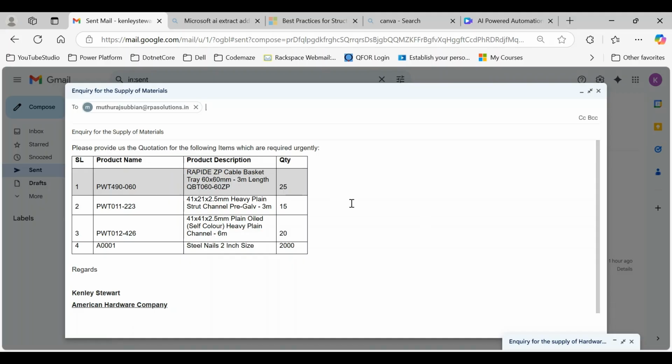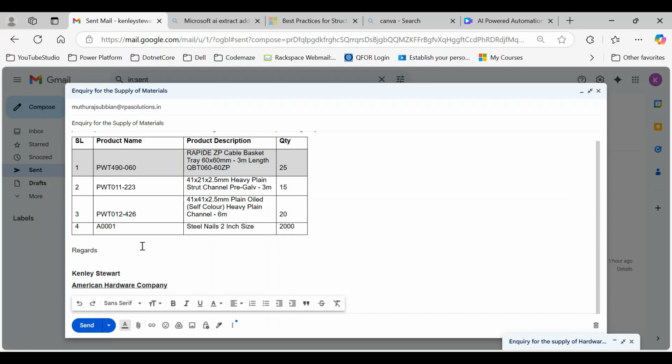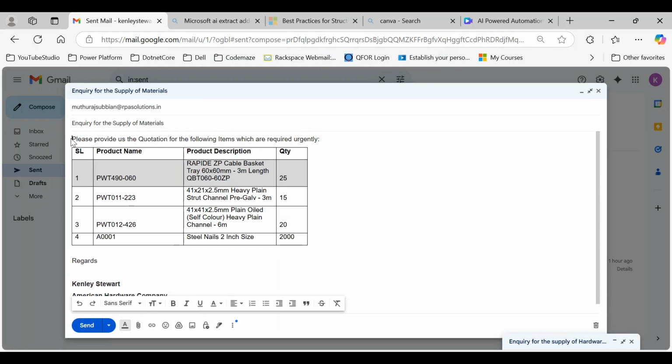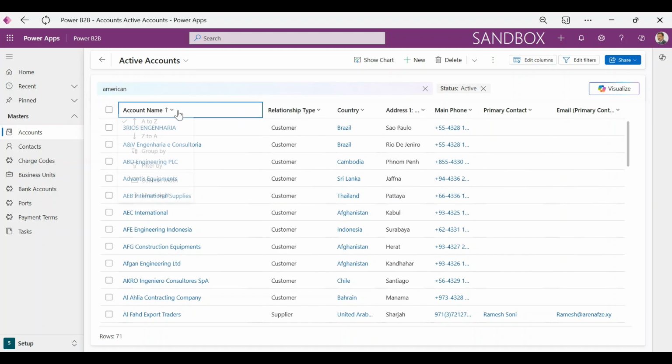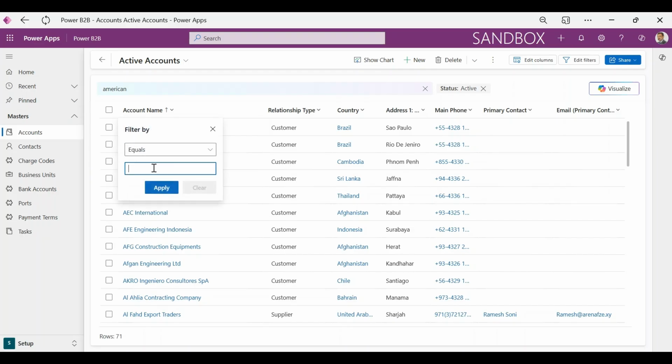He composes his email in a format which is comfortable to him and sends the email to a contact person in your organization. Here we are sending it to my own email ID for the demonstration purpose. As we have mentioned in our scenario, neither Kenley Stewart nor his company American Hardware Company are known to the organization, and they are new.